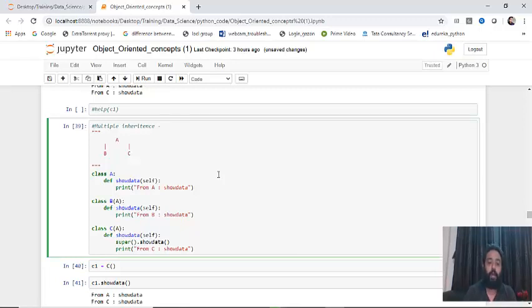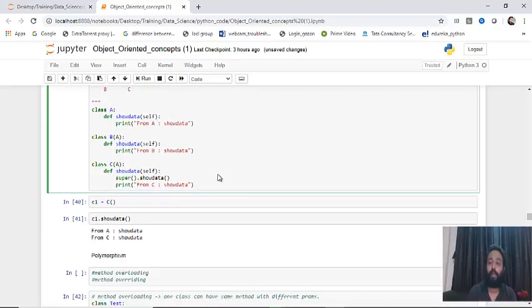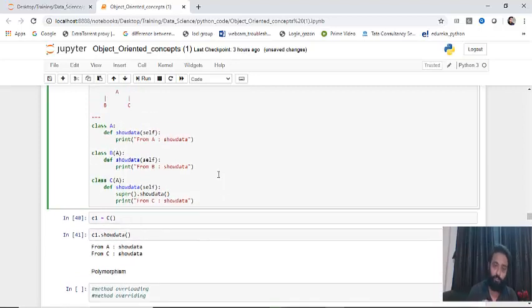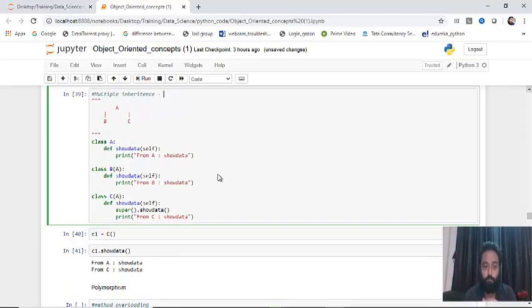Okay, so here I've created a class called A and another two classes B and C. A contains a method called show data. Then we have two classes B and C, and both B and C are inheriting from class A. That means the objects of both B and C can access the methods and attributes of class A. Correct? So this is called multiple inheritance. That means multiple classes are inheriting from a single class, that we call multiple inheritance.